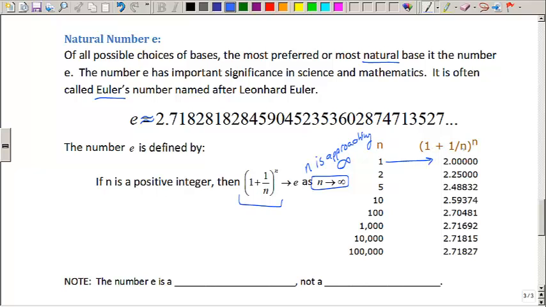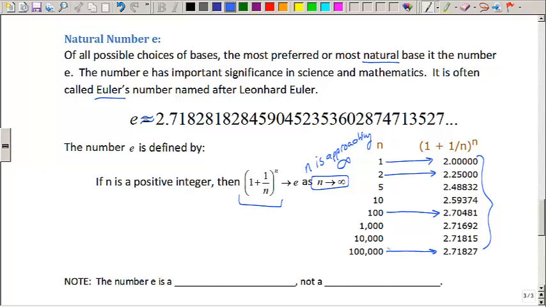So when I plug in 1, 1 plus 1 over 1 is 2, and 2 to the 1 is 2. If I plug in 2, I get 1 plus 1 over 2, that's 1.5, raised to the 2 is going to be 2.25. If I keep going 1, 2, 3, it's going to take me a really long time to get big. Remember, we're trying to approach infinity, so we're going to start getting bigger here. If I take 1 plus 1 over 100, that's 1 and 1 hundredth, raised to the 100th, I'm getting 2.70, and so on and so forth.